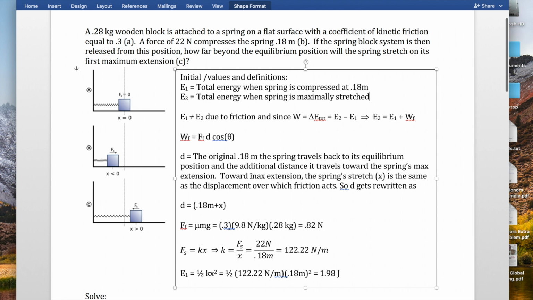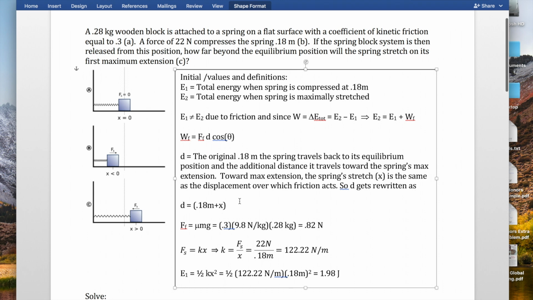So I'm going to rewrite d. The displacement over which friction acts is the original 0.18 meters plus the unknown distance that the spring is going to stretch. I'm going to use the variable x here for the change in length of the spring, because friction also acts over the same length.